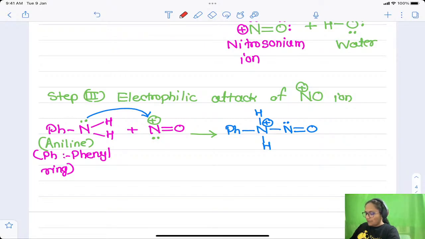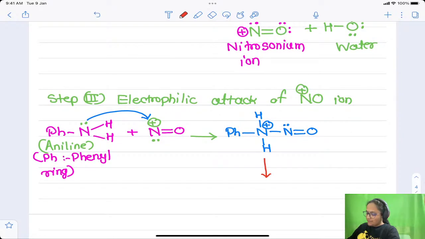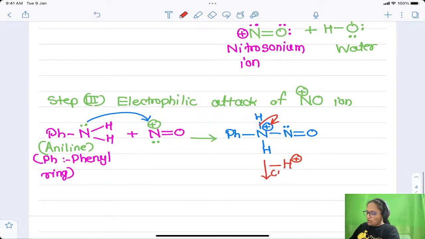Therefore, this structure which is obtained will lose a proton. How is it going to lose a proton? This bond will be shifted onto this positively charged nitrogen. Therefore there will be minus H plus, that is, a loss of proton. Loss of proton is called deprotonation.